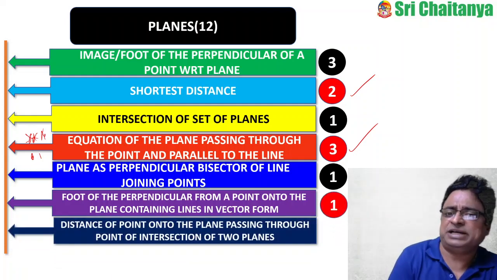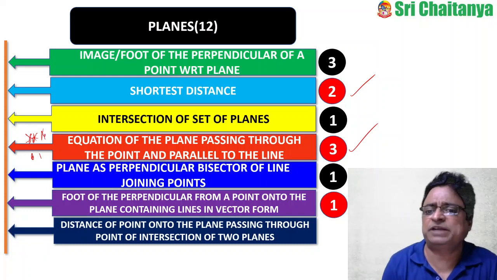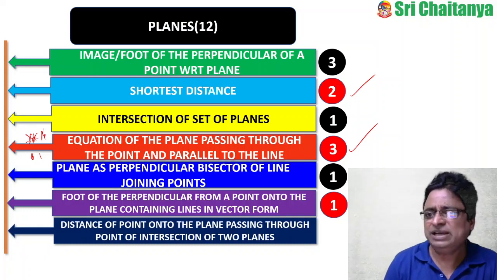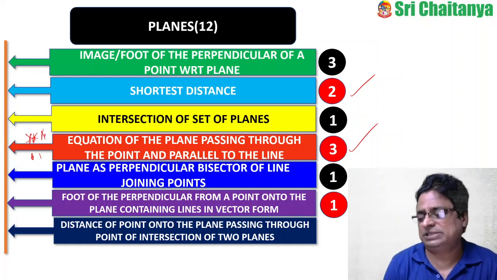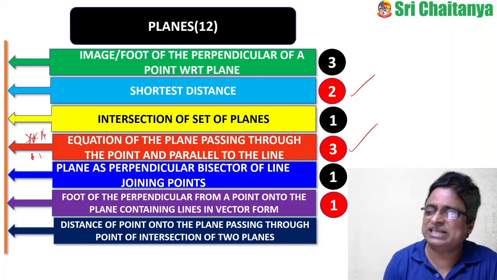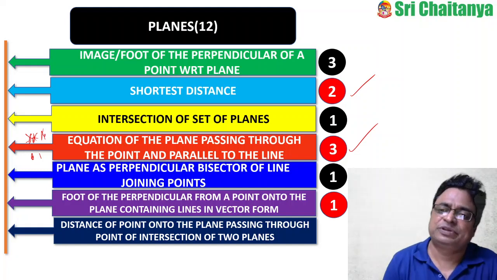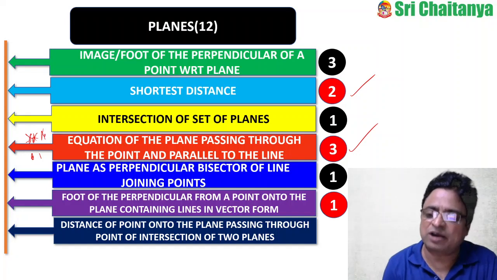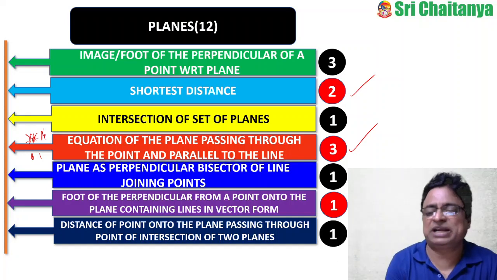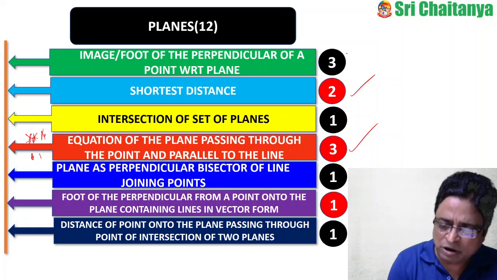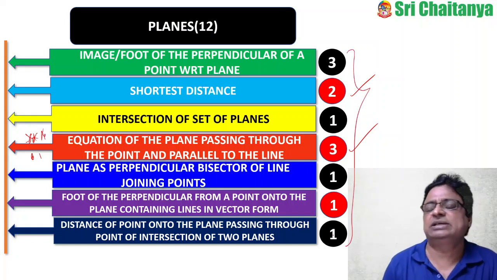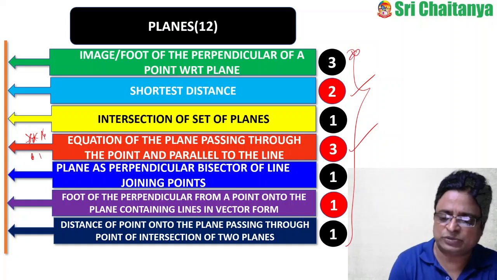And similarly, the distance of a point onto the plane passing through the point of intersection of 2 planes. So, point of intersection of 2 planes, just like L1 plus lambda L2 equal to 0, like that here also. So, family of concurrent planes, and its application I can say. One question they asked in this one. So, among 12 questions, these are the areas in general they have concentrated. Of that, this one is very, very important, and this one is very, very important.